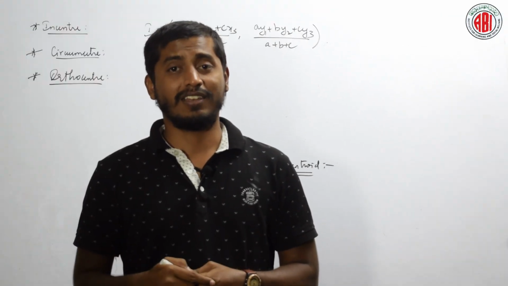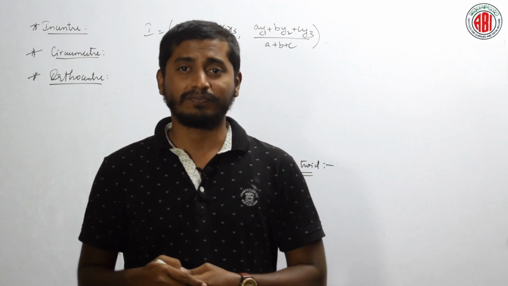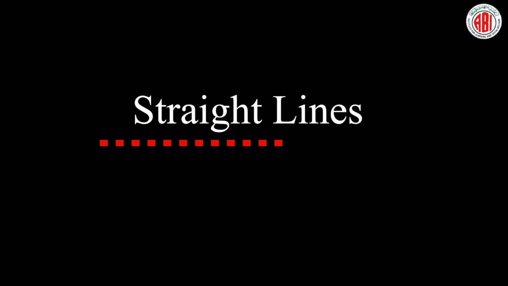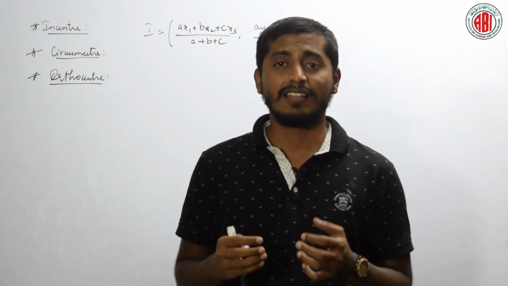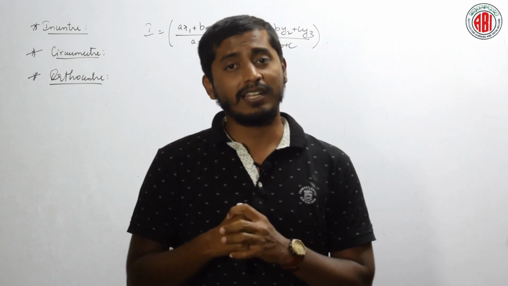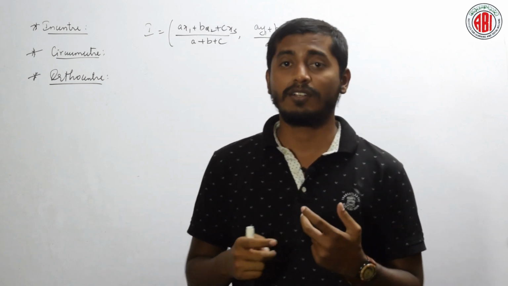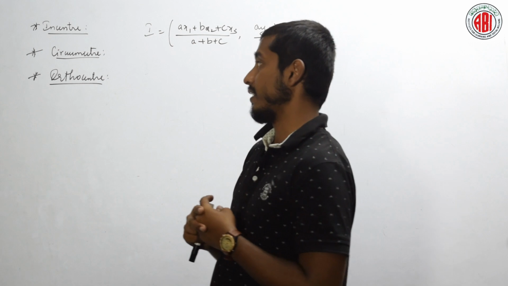Welcome back to the series of the lectures of Maths 1B. We have been discussing the different concepts of straight lines in our last topics. Today, we will discuss a few of the last topics of the straight line, that is how to find different points in a triangle, that is circumcenter, orthocenter and the incenter.